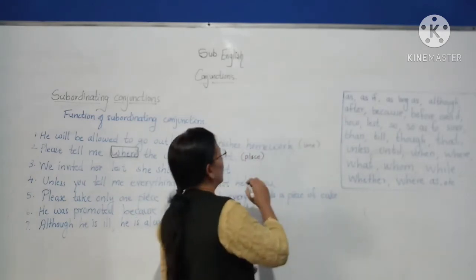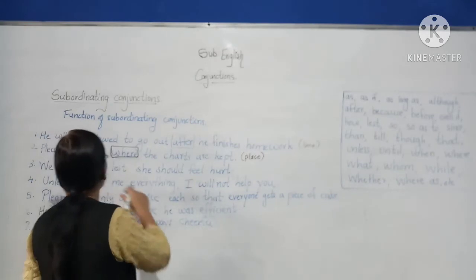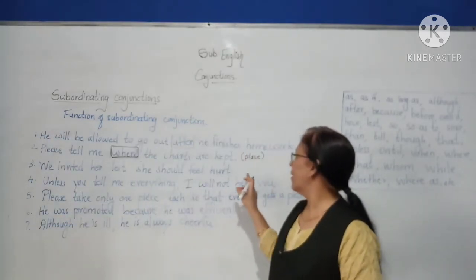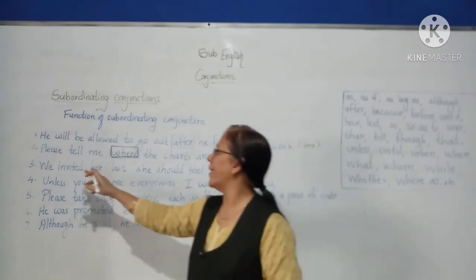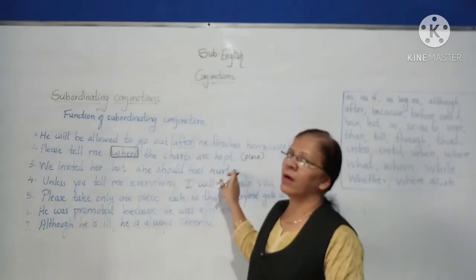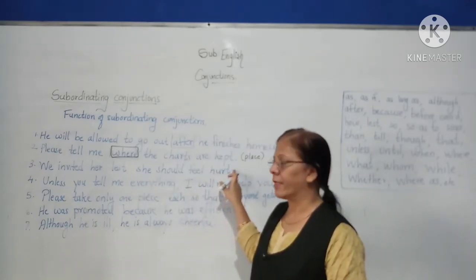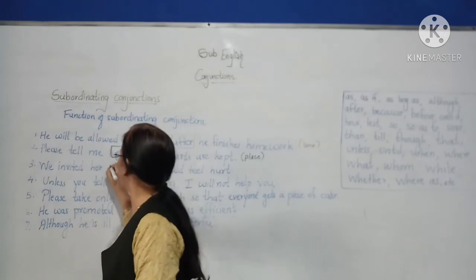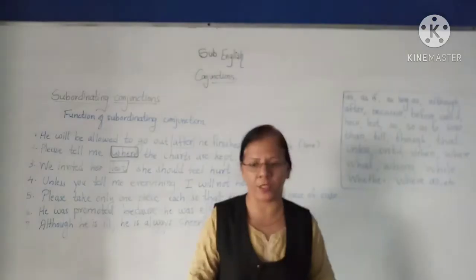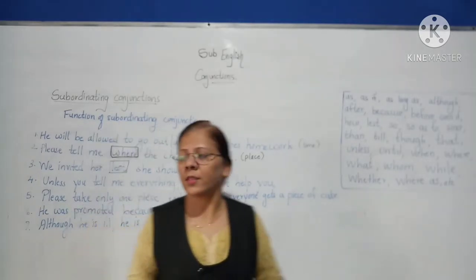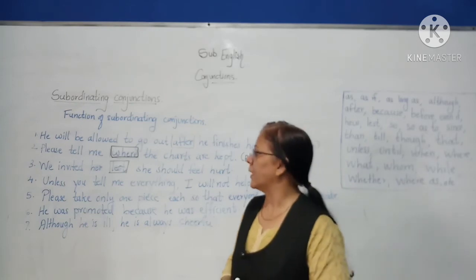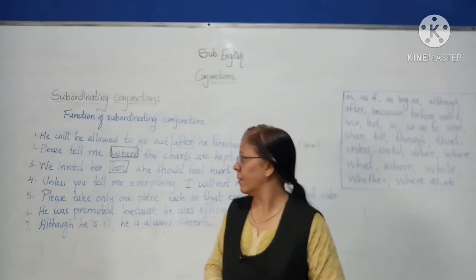Okay. Next example. We invited her lest she should feel hurt. Now we invited her, this is the main clause. Lest she should feel hurt, this is the subordinating clause. And the conjunction lest is the subordinating conjunction. Now what does this conjunction indicate? It indicates the purpose.